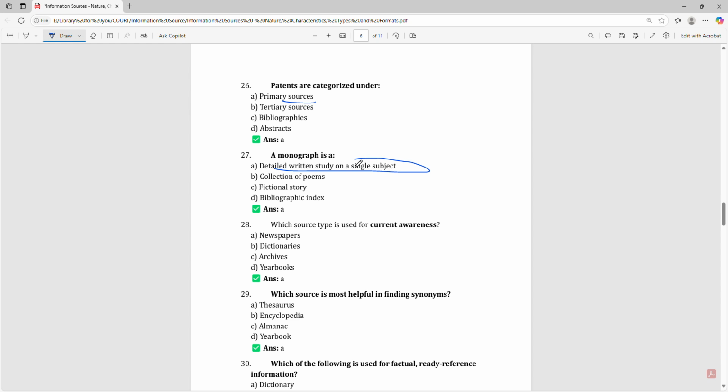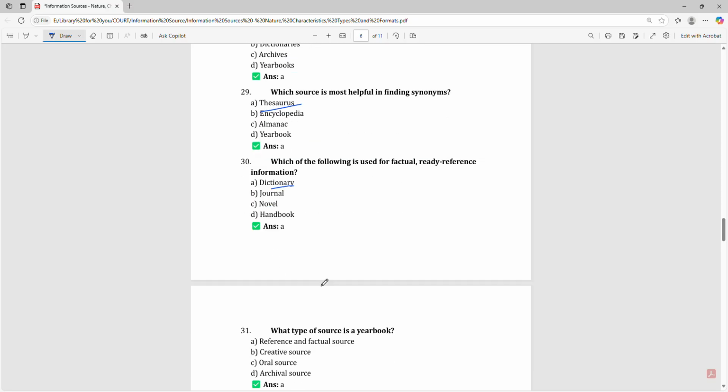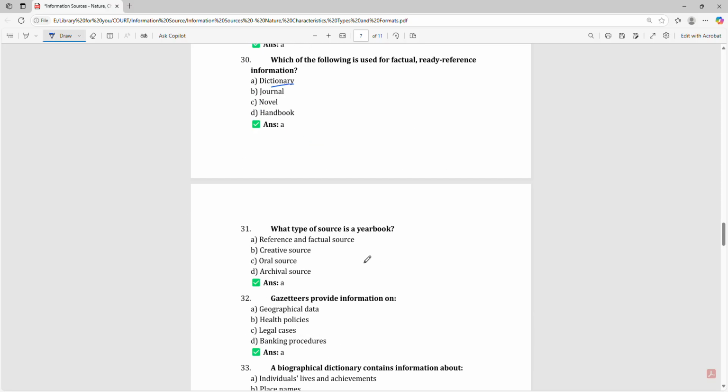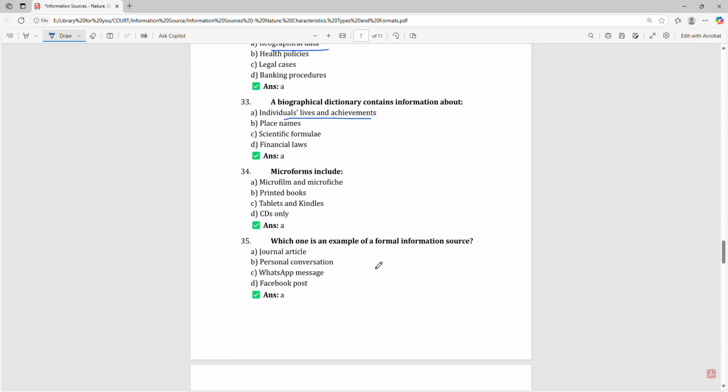Which source type is used for current awareness? That is newspaper. Which source is most helpful in finding synonyms? That is thesaurus. Which of the following is used for factual ready reference information? That is dictionary. What type of source is a yearbook? Reference and factual source. Gazetteer provides information on geographical data. A biographical dictionary contains information about individuals' lives and achievements. Microform includes microfilm and microfiche.